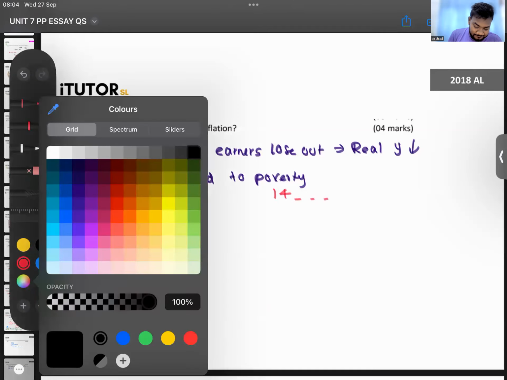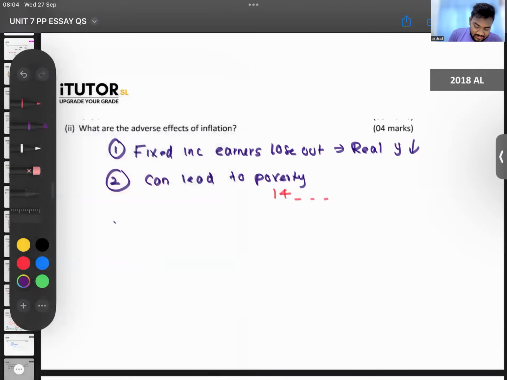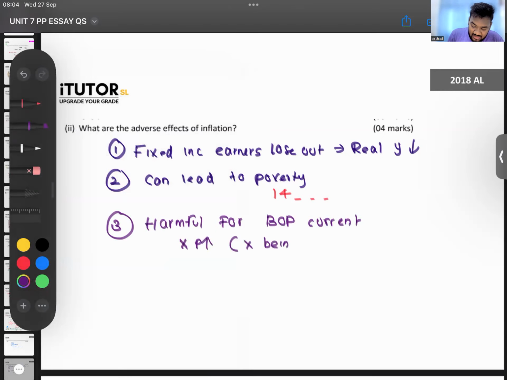What else? What are the other disadvantages? Now, you can say harmful for the BOP current account. Why? Because when there is inflation, your export prices go up. Your export prices are going up means your exports are uncompetitive.